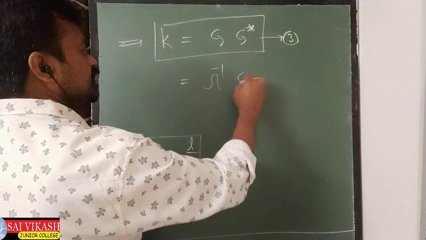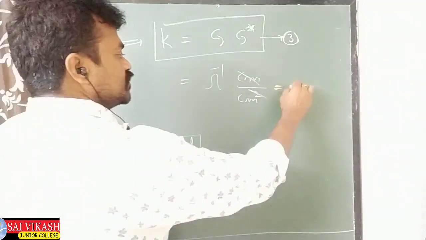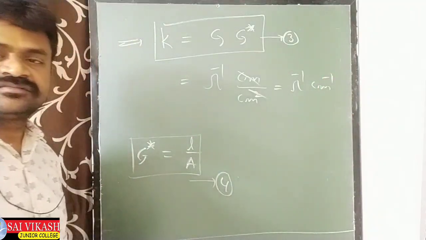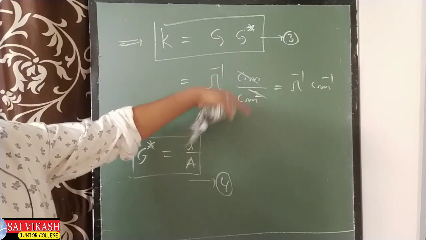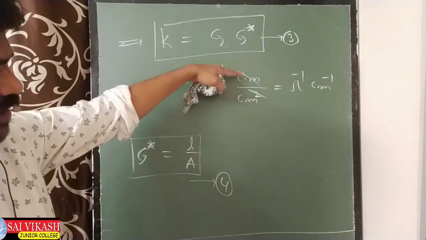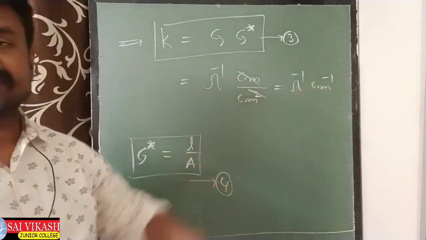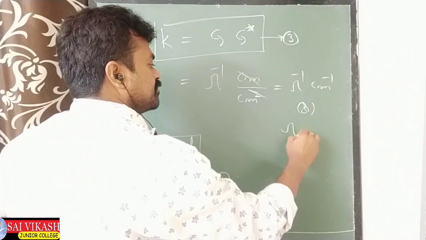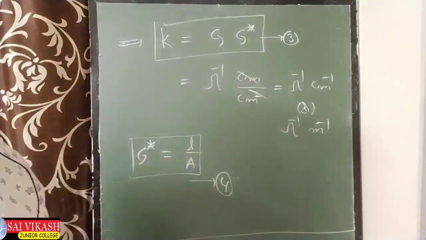So centimeter by centimeter square, if you cancel it, you will get ohm inverse centimeter inverse. If you take meter, then meter by meter square, means ohm inverse meter inverse will come. Similarly, it can be ohm inverse meter inverse also if you take this in meters.